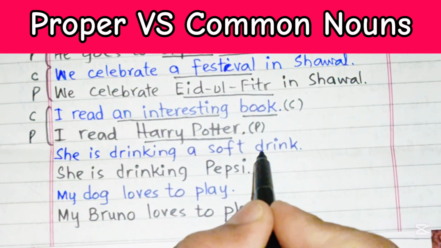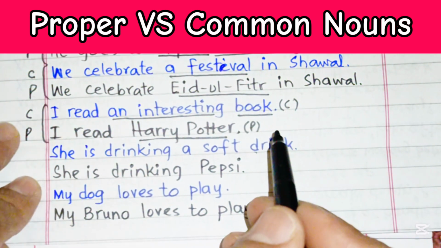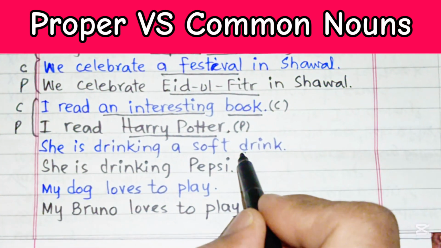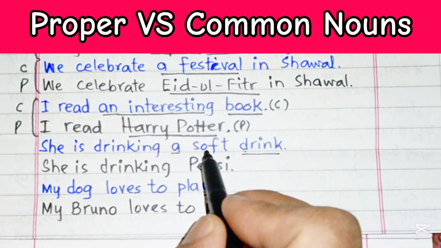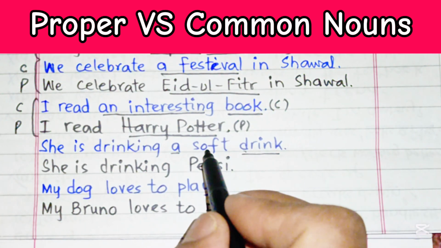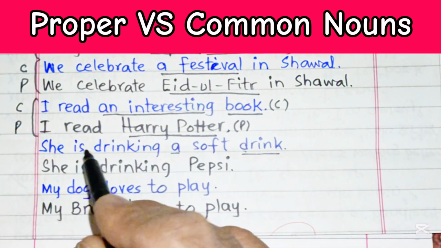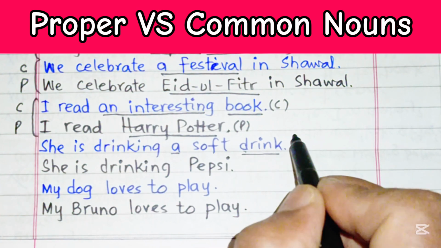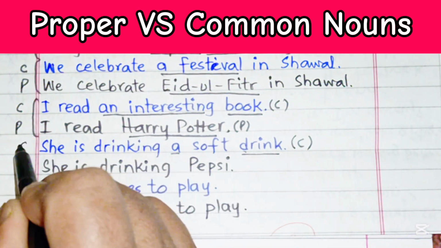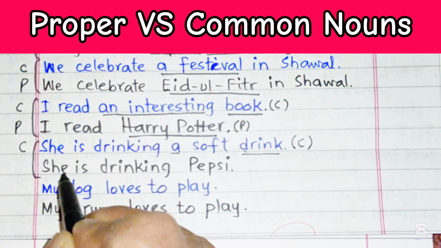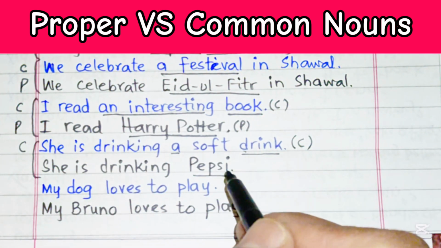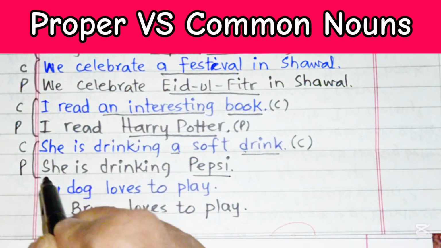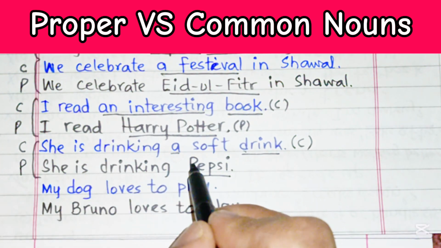She is drinking a soft drink. A drink, what is the name of that drink? We don't know. But we know that it is a soft drink. These are Pepsi, Coca-Cola, something like that, but we don't know the brand. Drink is a common noun, so we will write C over here. And she is drinking Pepsi. Pepsi is the name of a special brand or special drink. So it is going to be proper, and the initial P is capital.